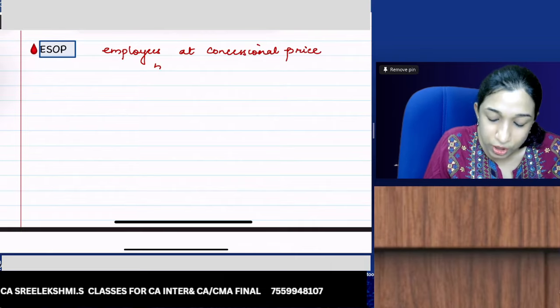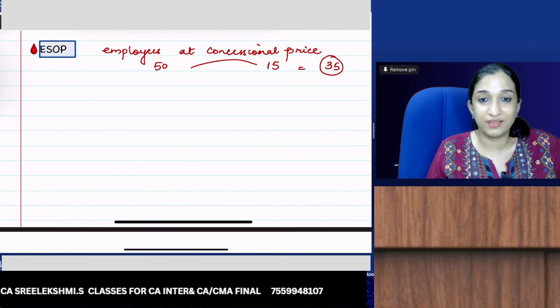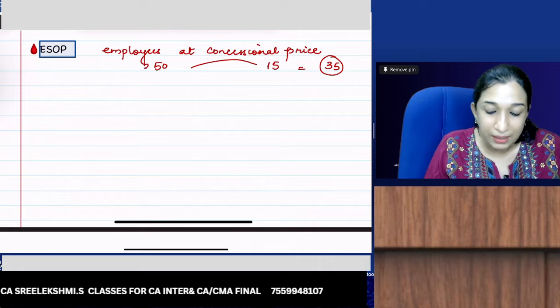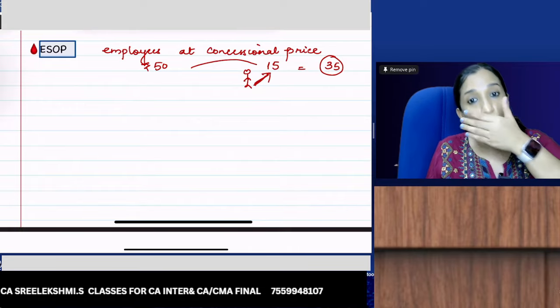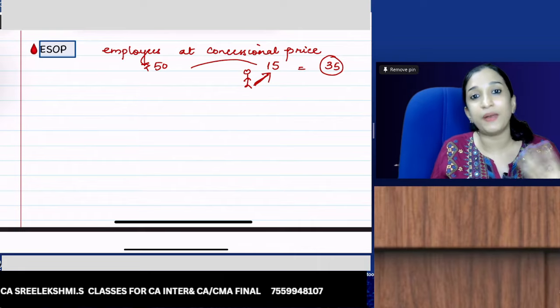So 50 rupees shares are offered to employees at 15 rupees. Then the company's expense is 35 rupees. 50 rupees is the market price, but we offered it to employees at 15 rupees.